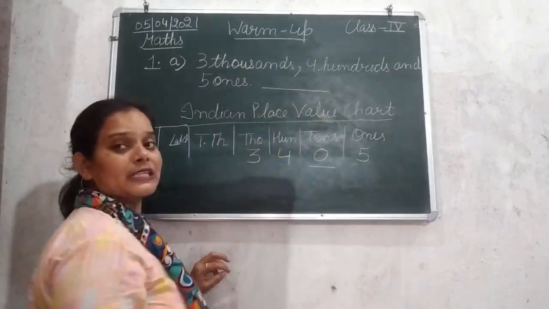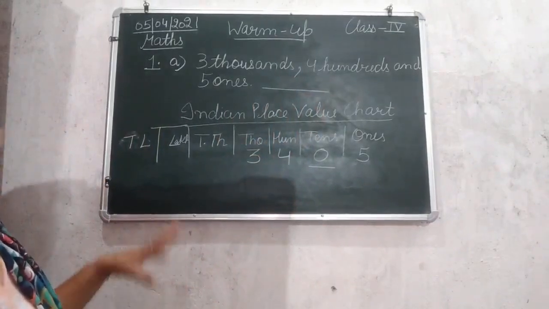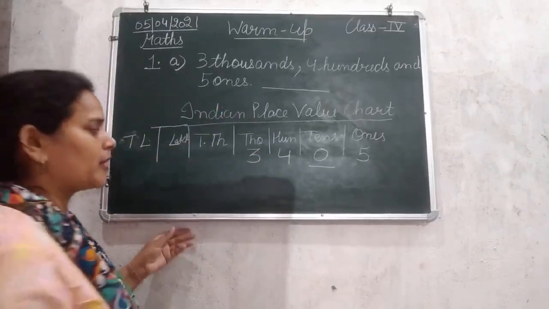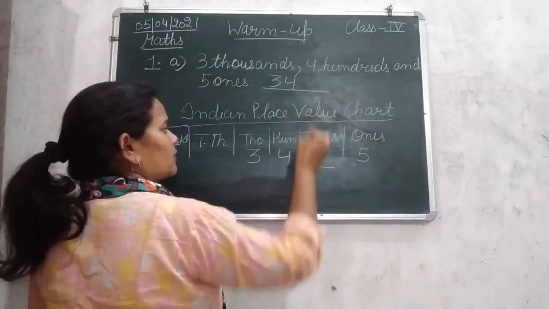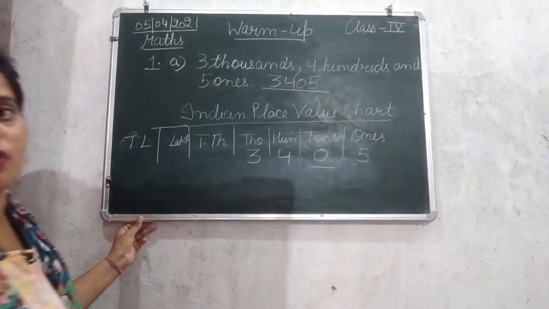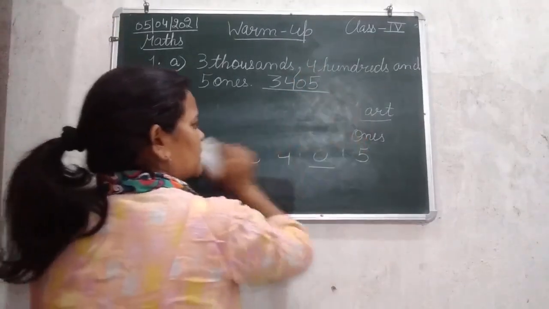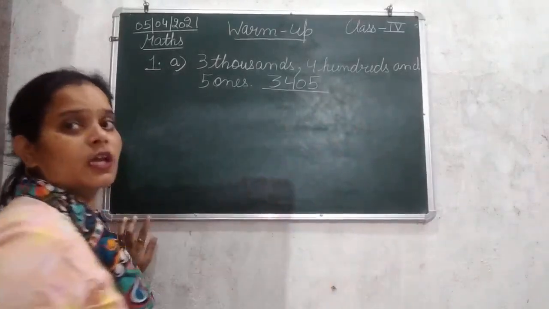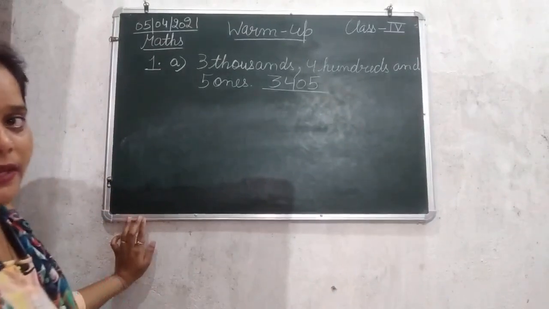If we write these place values in numeral form, we write it like this: 3 4 0 5. This is how we write its numeral.